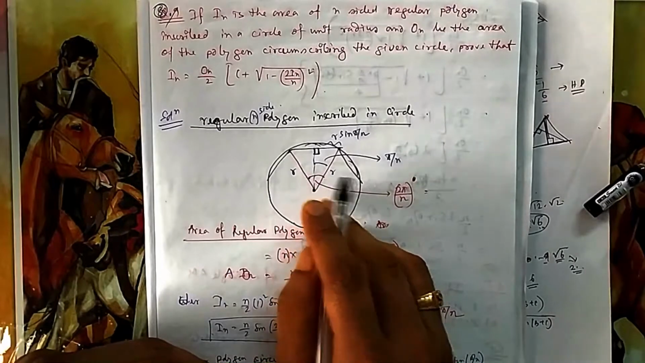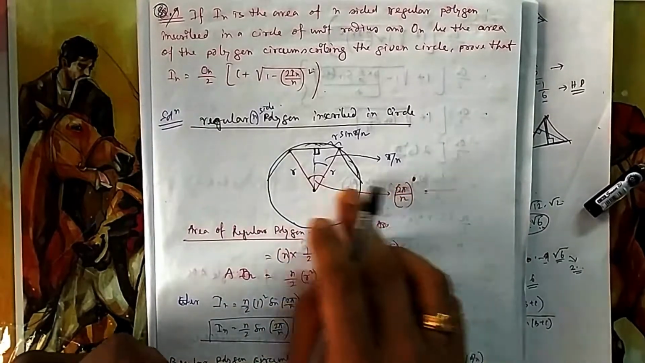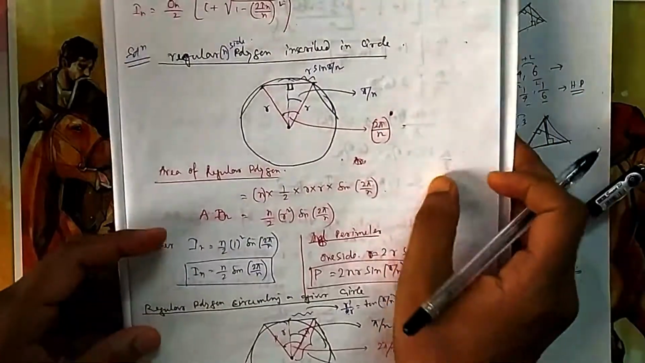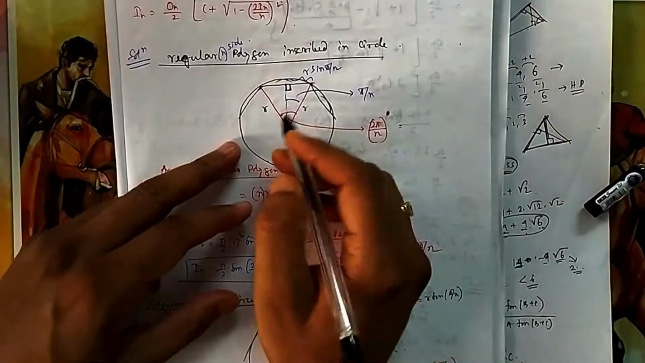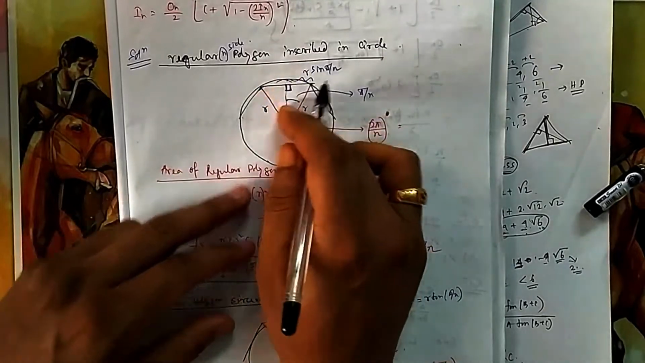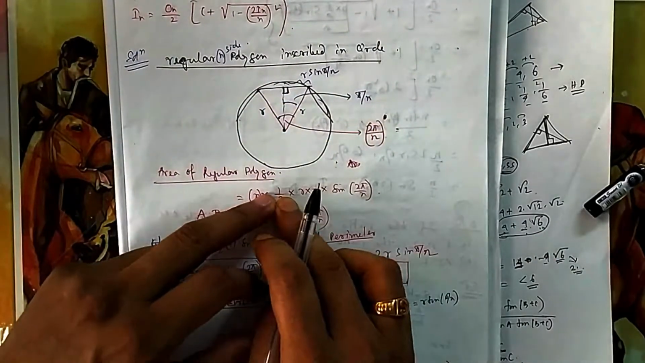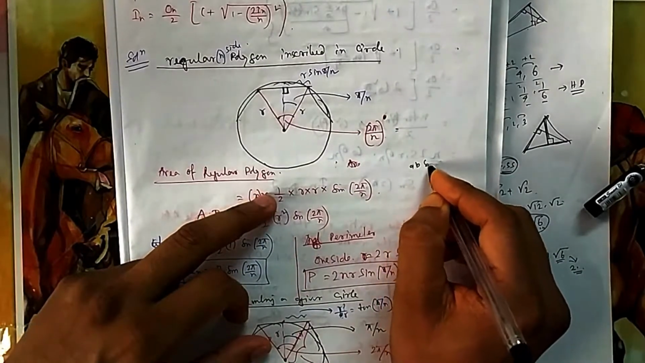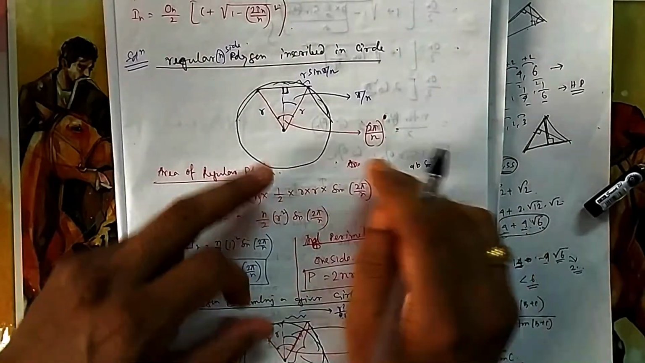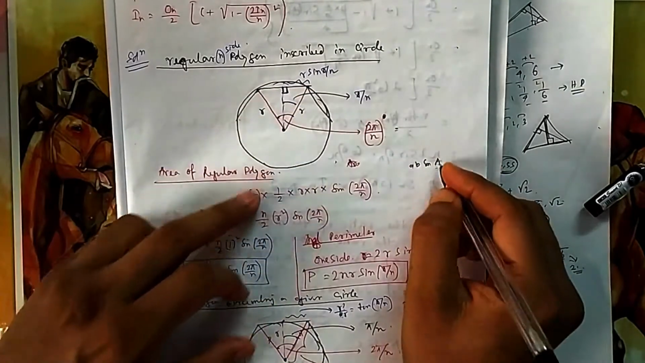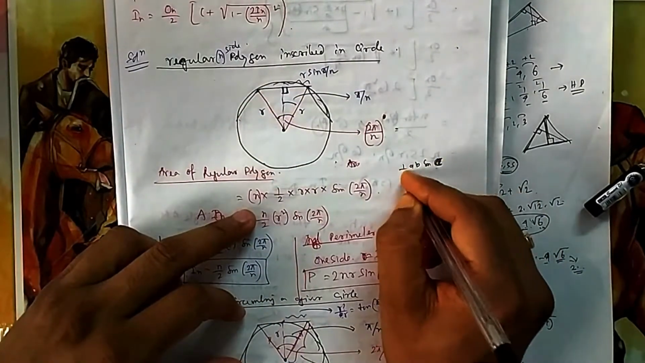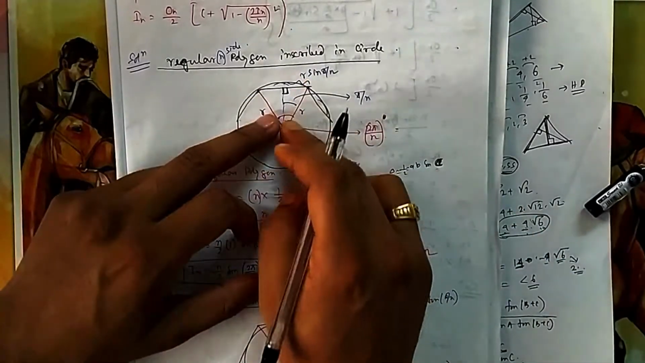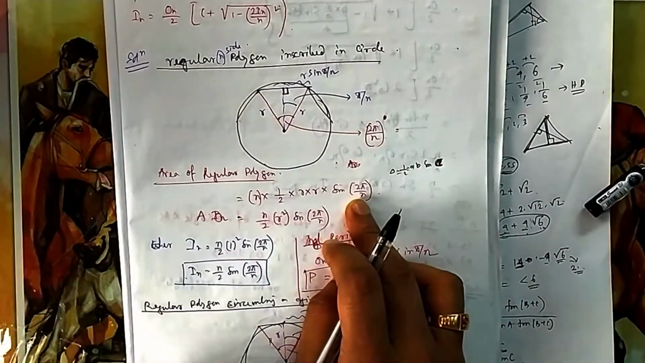What will be this angle? This angle will be 2 pi by n, and half of that angle will be pi by n. Now what will be the area of this one? There are n triangles. If you know the one area, then you multiply by n. So n into half into two sides into sine of this angle. This is the formula, half AB sine C. You can see the delta formulas that we have given.